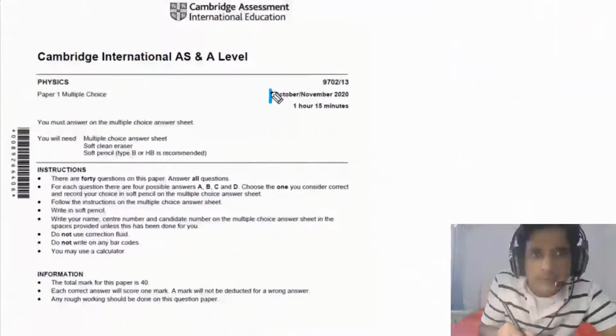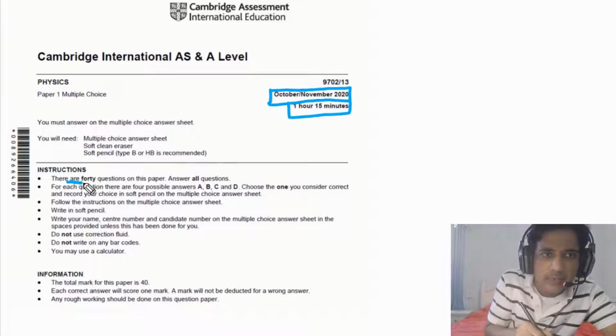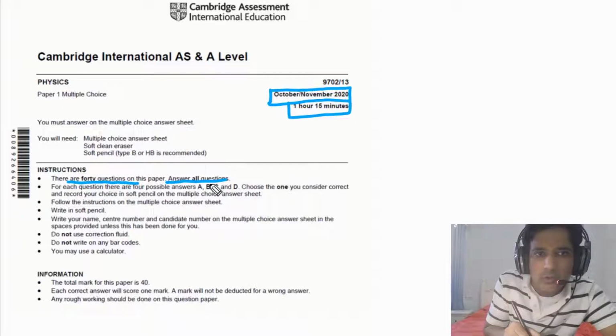In today's class, we are talking about paper 1 from October-November 2020. Total time for this exam is 1 hour and 15 minutes and there are 40 questions on this paper. You need to answer all of them and the total mark for this paper is 40.